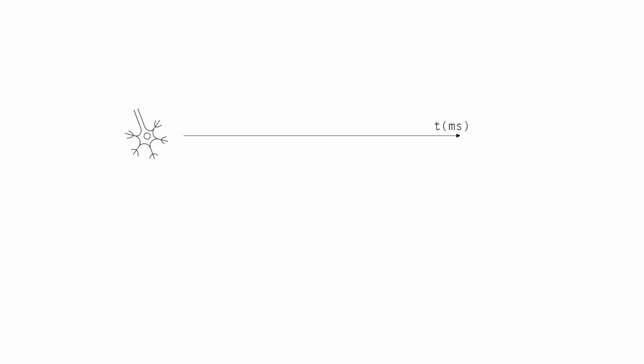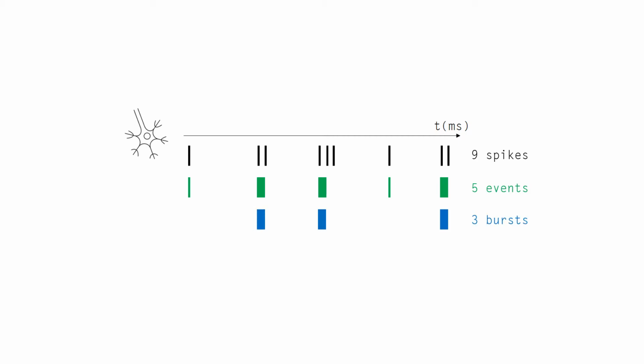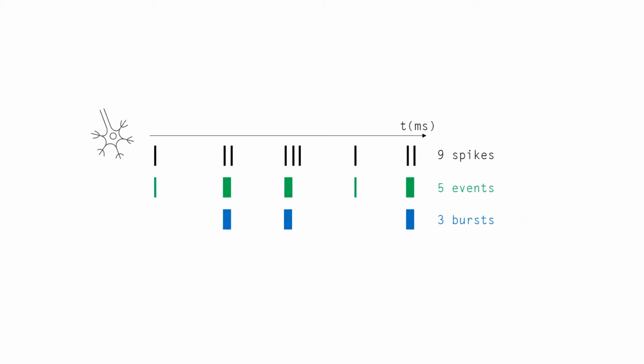The first decoder is trained on the spike rates of the neurons. The second decoder is trained on their event rates, where an event is either a burst or an isolated spike. The third decoder is trained on the neuron's burst rates. We ran each decoder on the 94 bursting neurons, as well as on randomly sampled populations of 94 neurons. Decoder performance was measured over increasing time windows of data, from 100 milliseconds after motion onset.